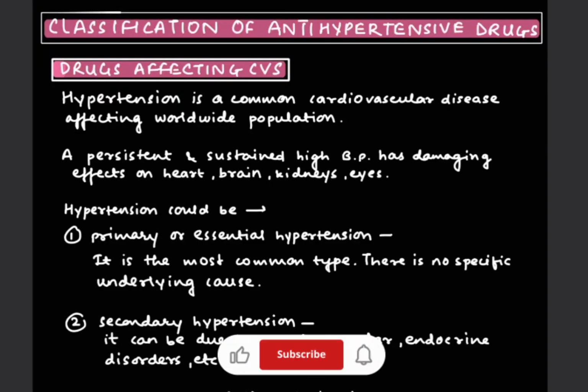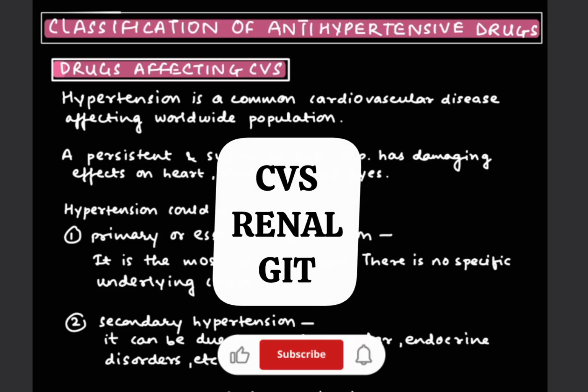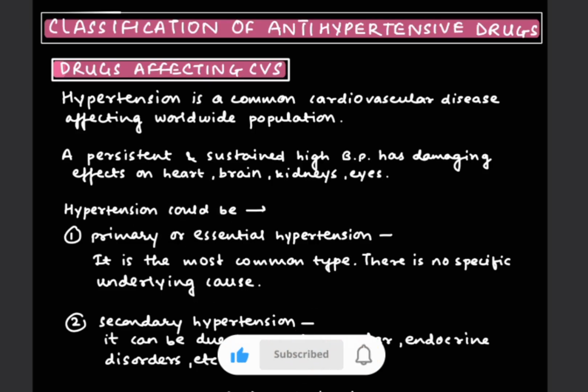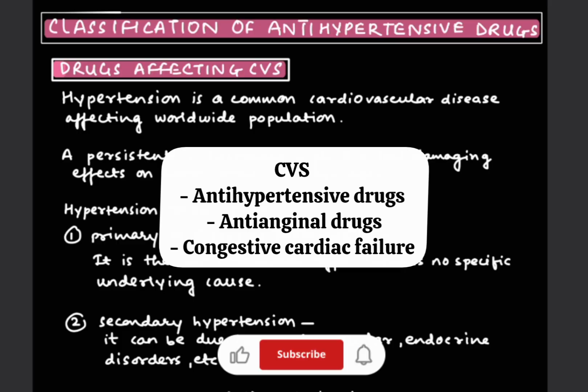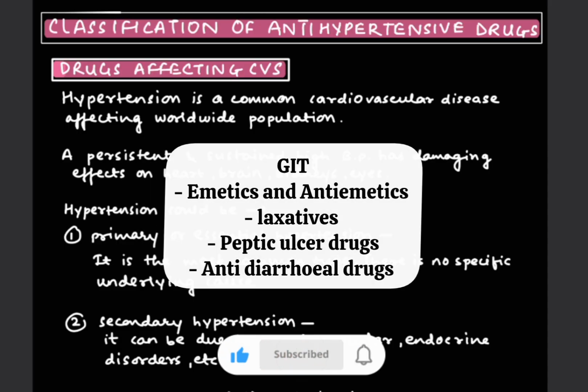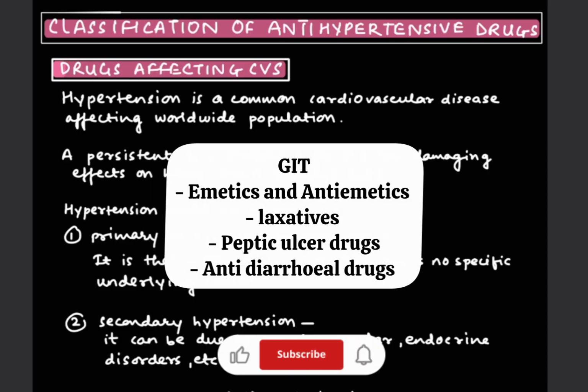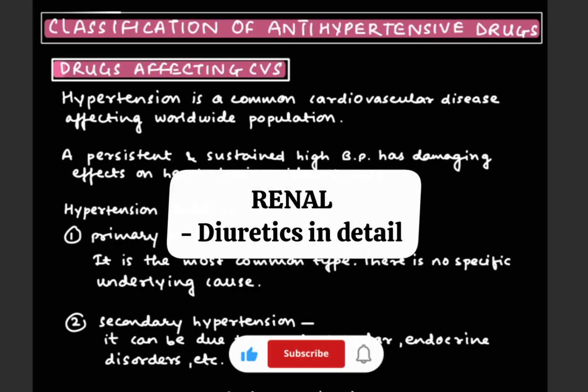So today we are going to cover all the important topics for your uni. It comprises important topics of GIT, CVS as well as renal. In CVS we are going to cover antihypertensive drugs, anti-anginal drugs as well as congestive cardiac failure. Then in GIT we are going to cover emetics, antiemetics, drugs for peptic ulcer, laxatives as well as antidiarrheal drugs. And in renal we are going to cover all the types of diuretics.